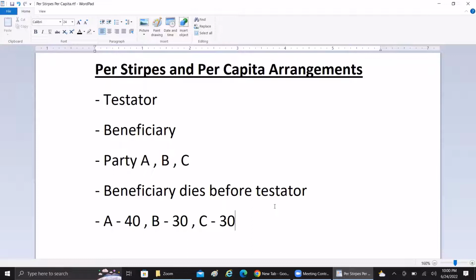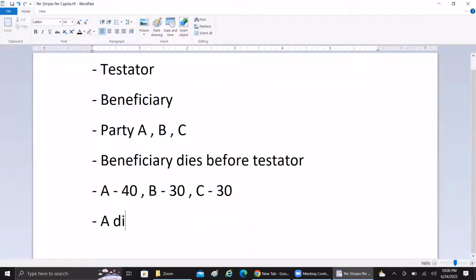Now consider the case where one of the beneficiaries dies before the testator. Say A is deceased. A dies before the testator. When A dies before the testator, and if A is having any children, his portion of the asset will be directly given to the children.